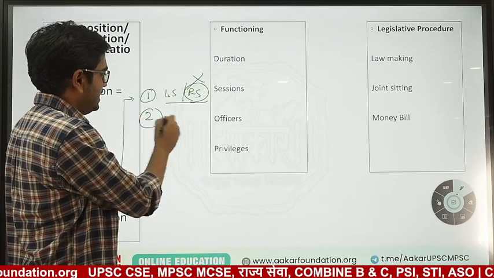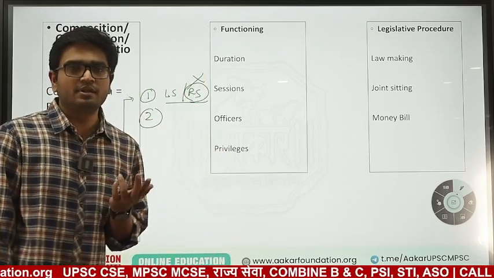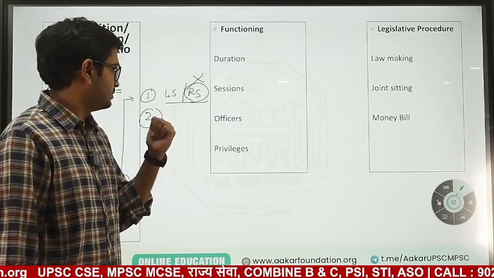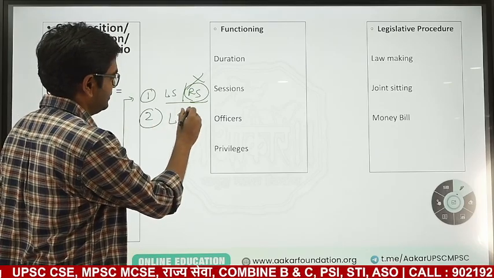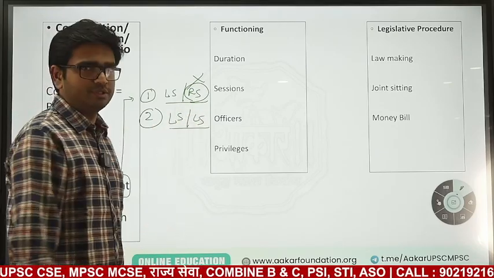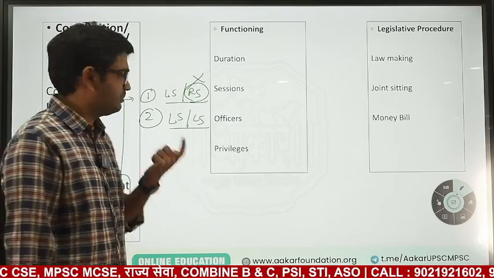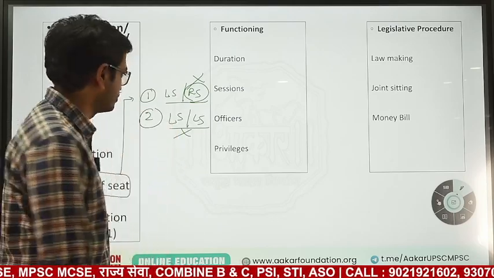Second condition, now for example, last year Prime Minister Narendra Modi was elected from two constituencies, Varanasi and one in Gujarat, and he was elected from both the seats. So he was simultaneously elected to Lok Sabha in two seats. So he has to resign from one of the seats within a stipulated time, otherwise both the seats are lost. So there will be two seat vacancies in Lok Sabha.